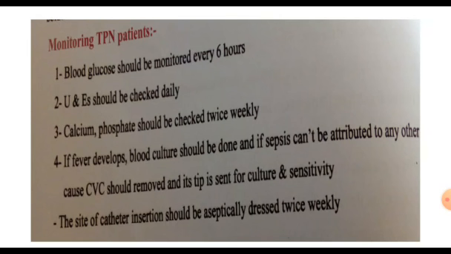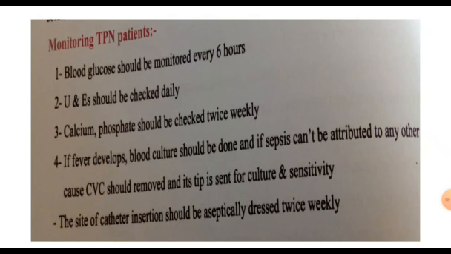How to monitor a patient with TPN? To avoid hyperglycemia, the blood glucose level is monitored every 6 hours. Urea and creatinine should be checked, since the high level of proteins may affect kidney function. Calcium, phosphate, sodium, potassium, and trace element levels are checked. If fever develops in the patient with TPN, we must check the central line.